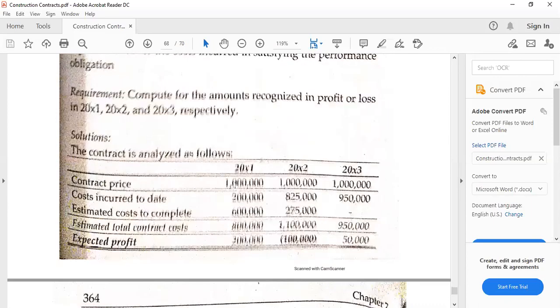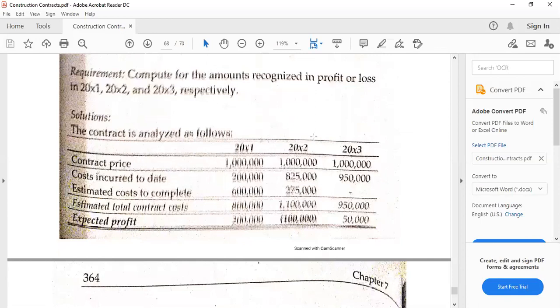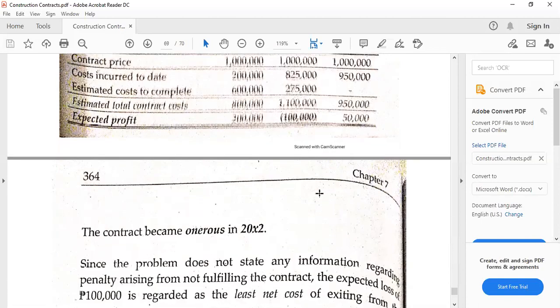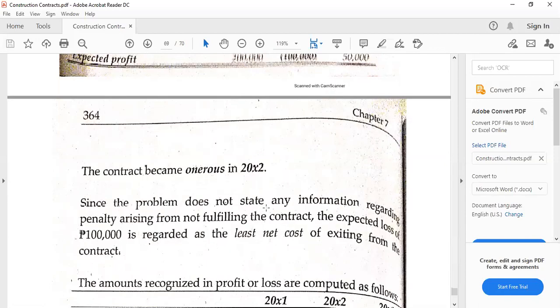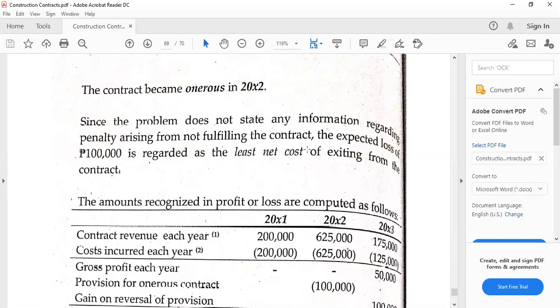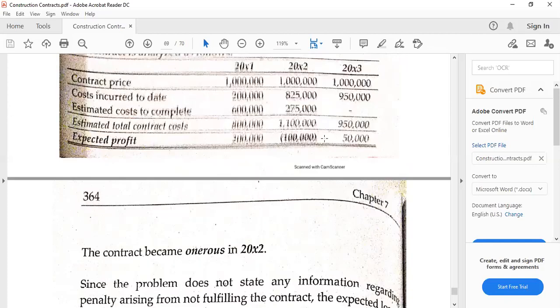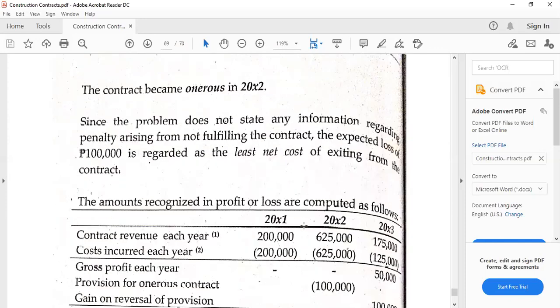To continue, here's our analysis for 20x1, 20x2, and 20x3. Same as the previous problems. In 20x2, it becomes onerous, of course, because the contract is now losing. Using the same analysis, we have to select the lower, or the lowest if there are three, of the cost of fulfilling the contract, which is negative 100,000, and the cost of penalty, if there is.